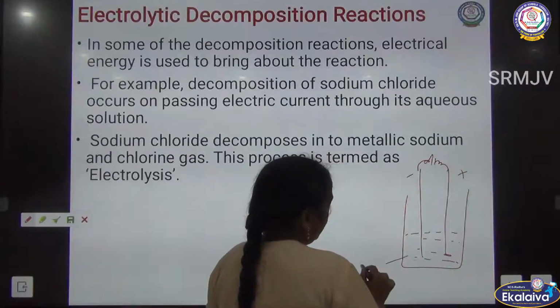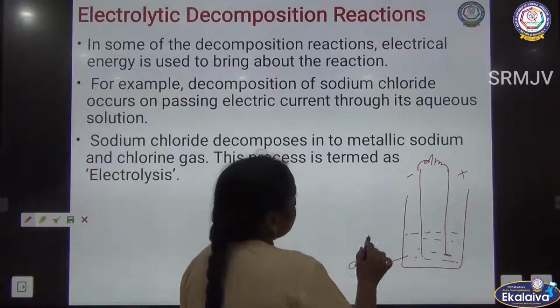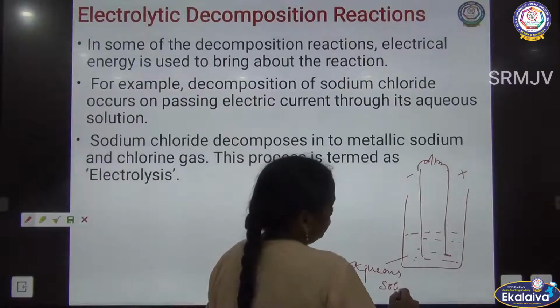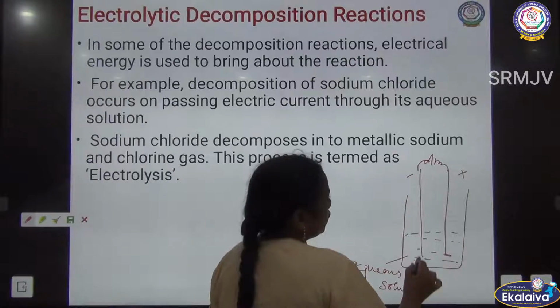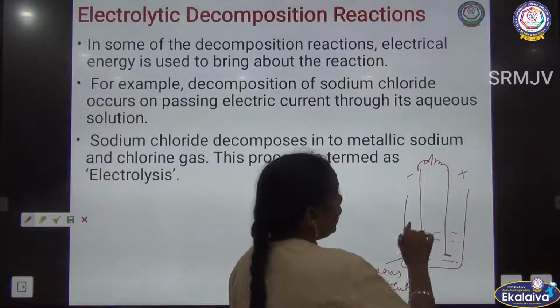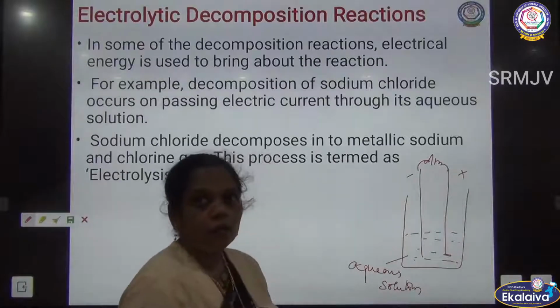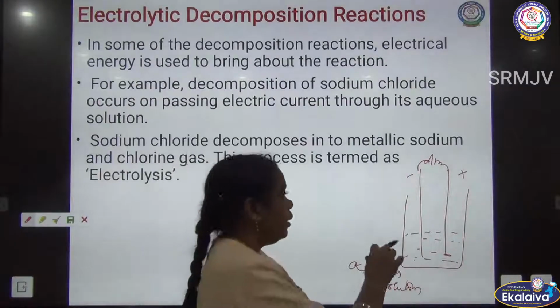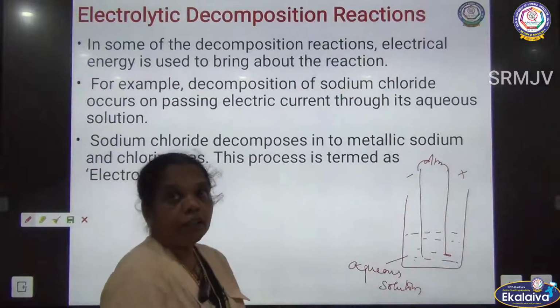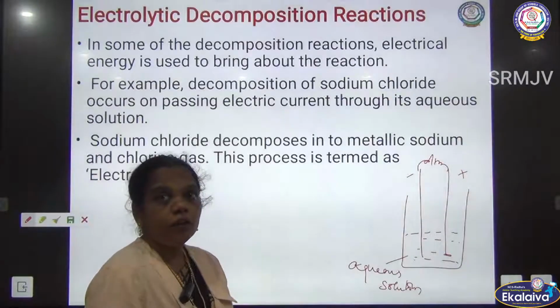This one is called what? Aqueous solution. And in this, what is going to migrate? The cations and anions are going to migrate and are deposited on the anode and cathode. This is electrolysis. By this only the electrolysis is going to take place.